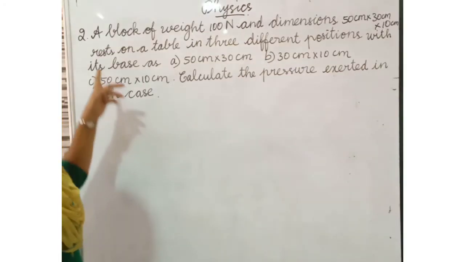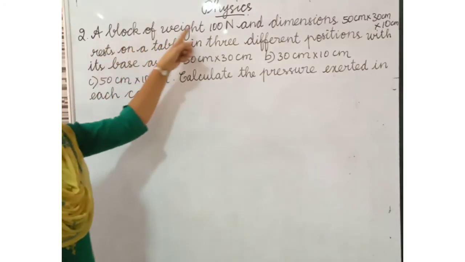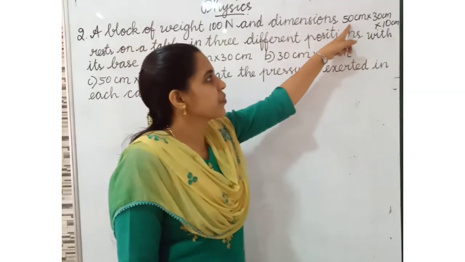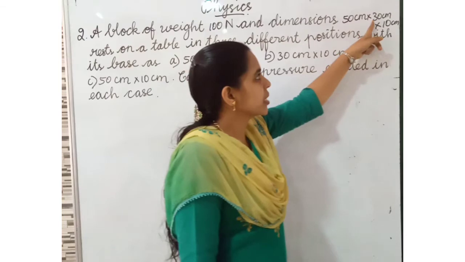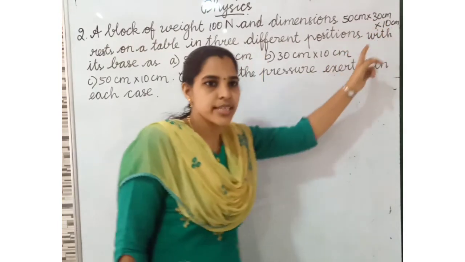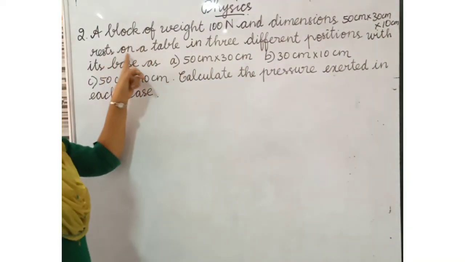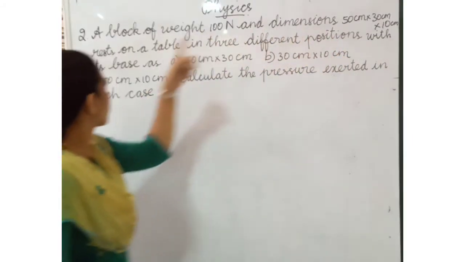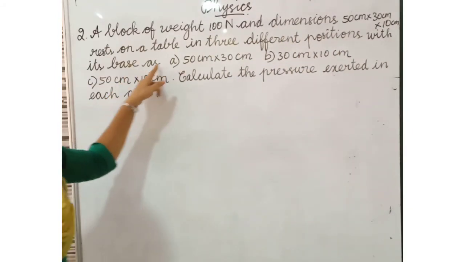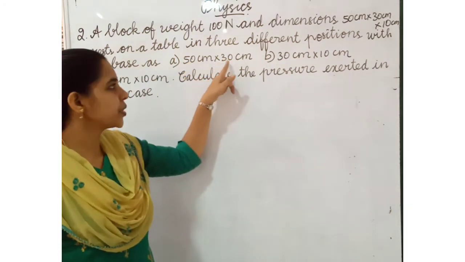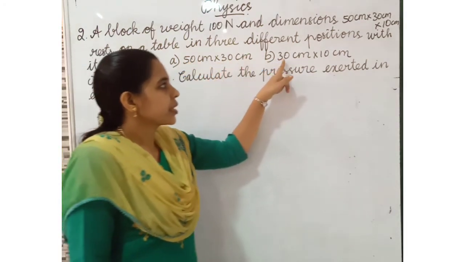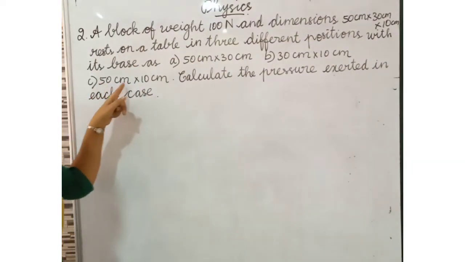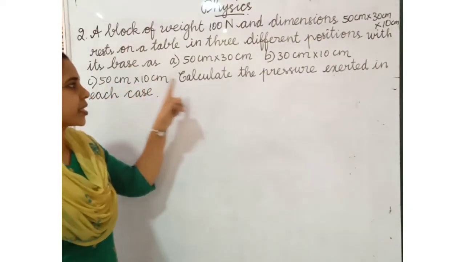Listen to the next question. A block of weight 100 Newton and dimensions 50 centimeter into 30 centimeter into 10 centimeter rests on a table in 3 different positions with its base as 50 centimeter into 30 centimeter, 30 centimeter into 10 centimeter, and 50 centimeter into 10 centimeter.